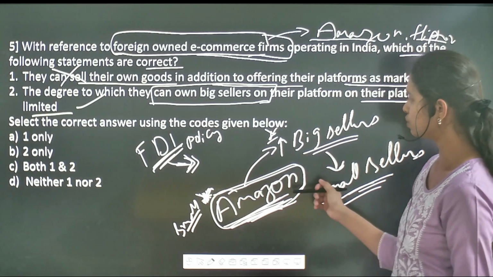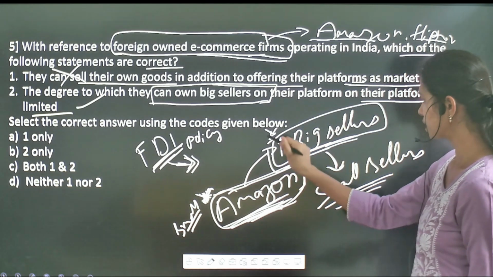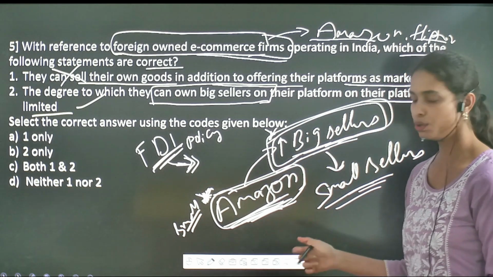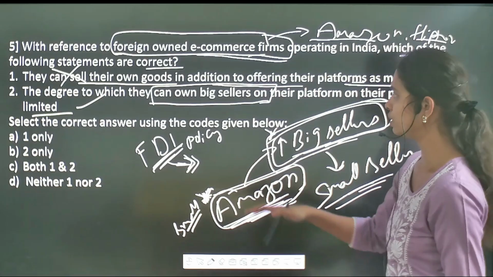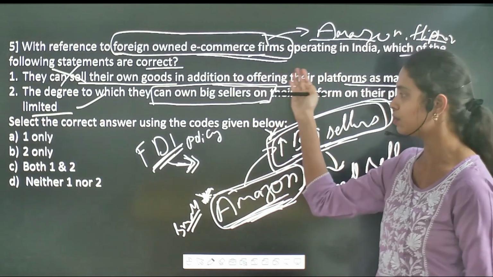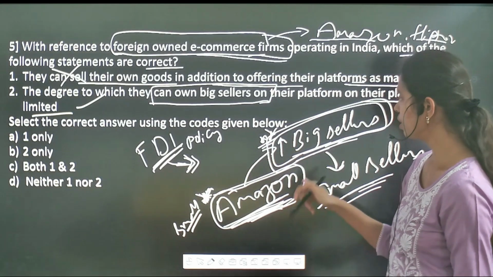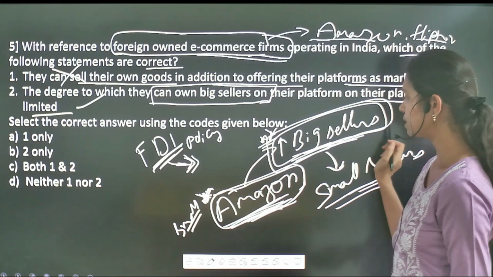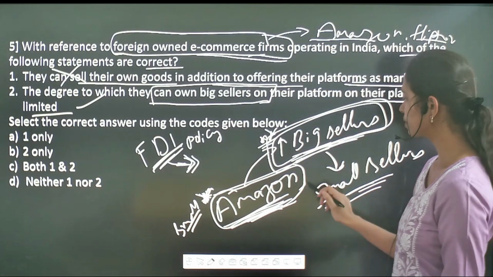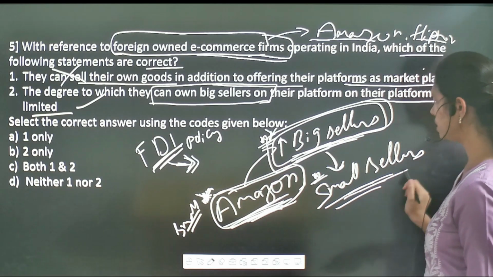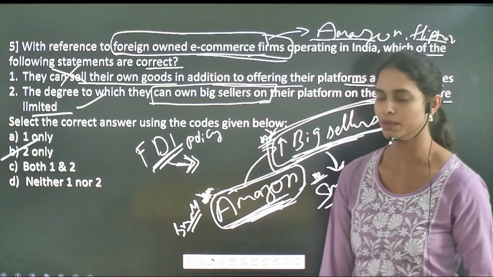So in order to overcome the issue of big sellers' products, and the problems faced by small sellers, the government has made this restriction that there should be a limitation on how many big sellers can be present within each e-commerce firm, in order to help and promote the goods of small sellers. So the second statement is a correct one. So here the answer is option B.